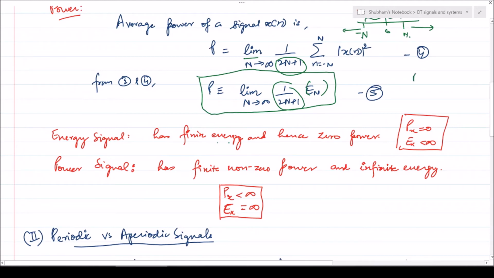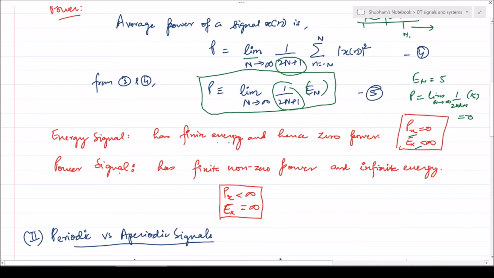Let's say we have E_N equal to 5 units. Then P is equal to limit N tends to infinity of 1 upon 2N plus 1 times 5, which will ultimately give us 0. So it will have 0 power. Any signal having finite energy will have 0 power. So this is the definition of an energy signal. For an energy signal, the power is 0 and the energy is finite, that is less than infinity.